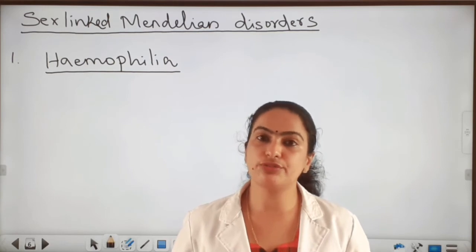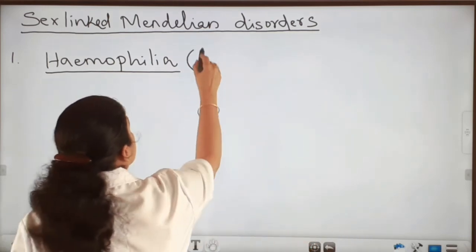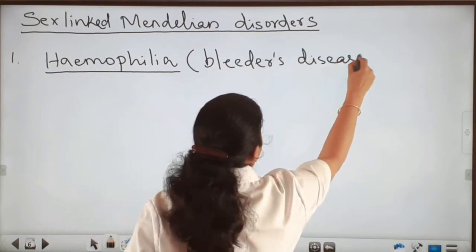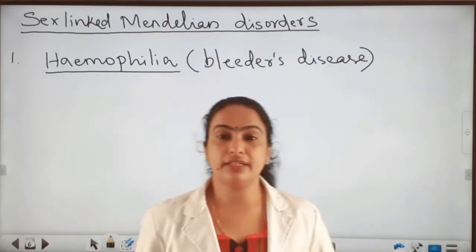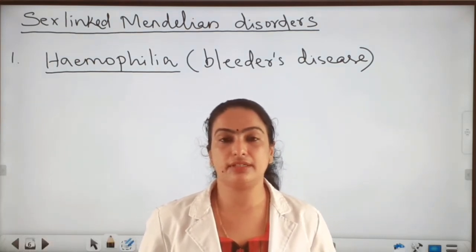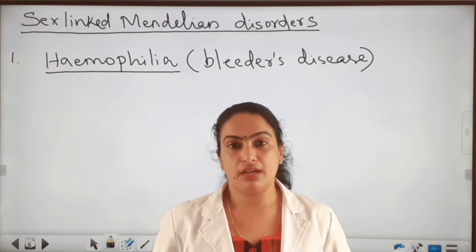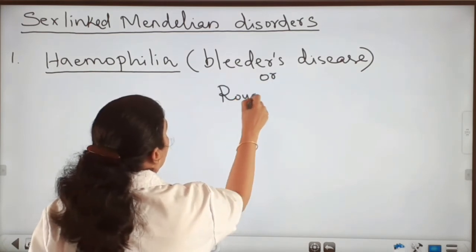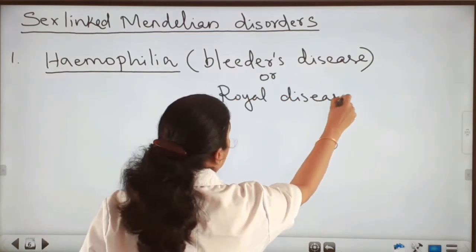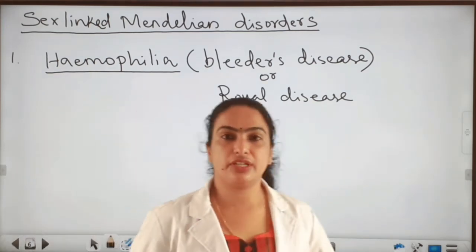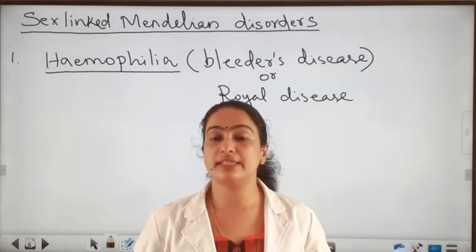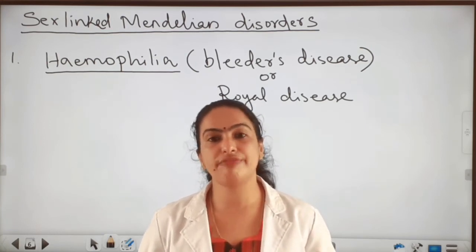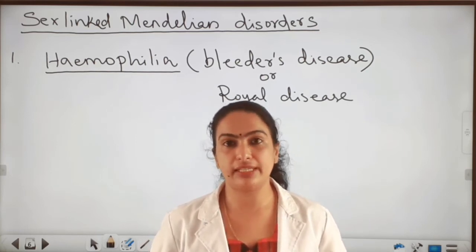This disease is also known as bleeder's disease, and it is common in the family of Victoria. So this is also called the royal disease. In the family pedigree of Victoria, we can see many hemophilic descendants, as she was the carrier of this disease.